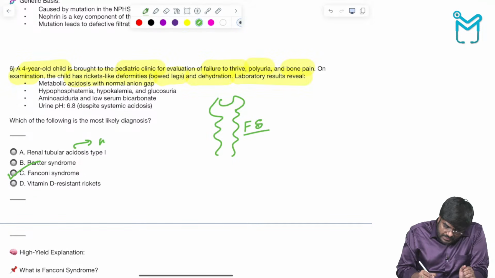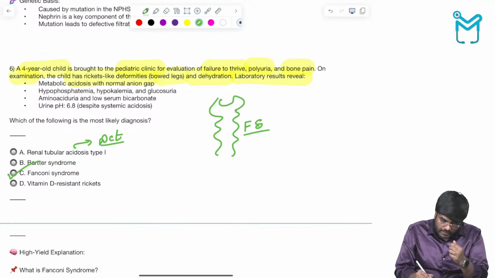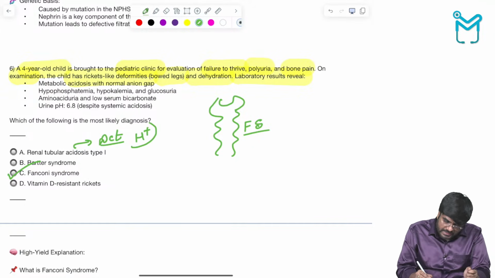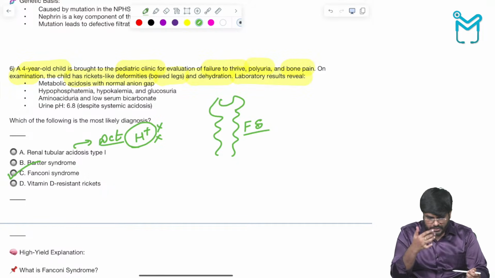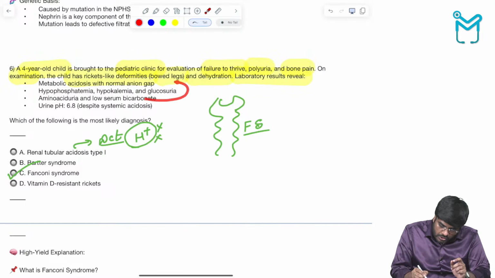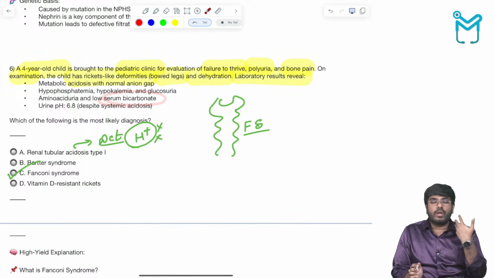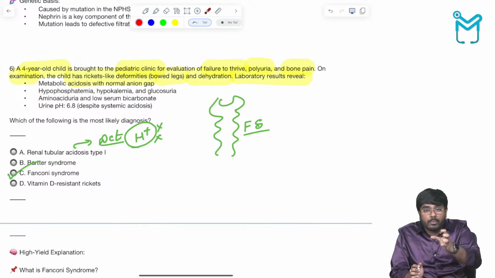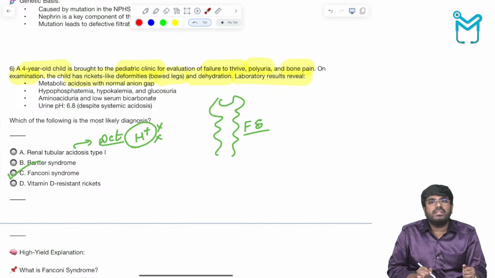RTA type 1 is a DCT defect, a proton pump mutation, where there is inability to excrete H+. So here what is the problem? Here the problem is with the PCT. That's why glucose, amino acids, phosphates, potassium and bicarbonates are lost into the urine. If you are losing the bicarbonates and not able to reabsorb them, it is RTA type 2, Fanconi syndrome.